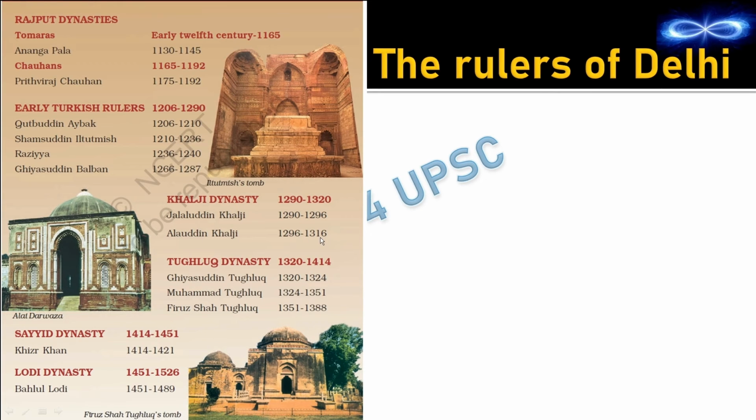Now in between Alauddin Khilji and Muhammad Tughlaq, we just have one important ruler, and that is Ghiyasuddin Tughlaq. And here also you might have some less important rulers because the rule lasted till 1320 and Alauddin Khilji ruled till 1316. That means there were some unimportant rulers who had ruled the Khilji dynasty here. And we do not know whether these people played an important role in controlling the southern part of India. So basically there were two rulers who captured the southern part of India, and that was Alauddin Khilji and Muhammad Tughlaq.